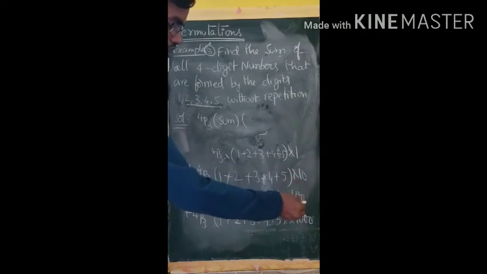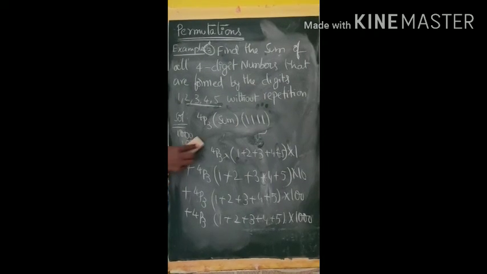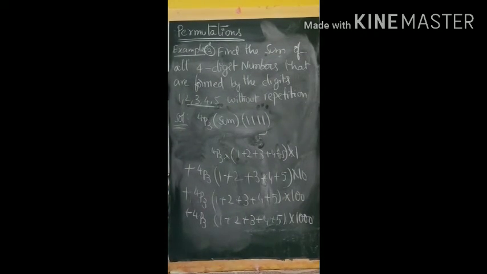Here 1, here 10, here 100, 1000. 1000, 100, 10, 1. If you add, you will get 1111. So now the sum of the numbers, 4p3 into 1 plus 2 plus 3 plus 4 plus 5 into 1111 is the answer.